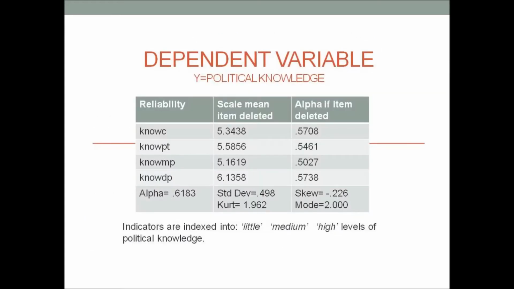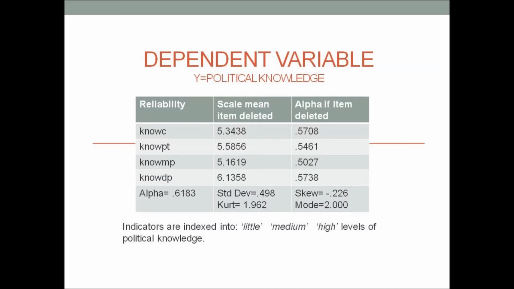My dependent variable measuring the concept of political knowledge was created through an index of 4 indicators. The indicators used are whether they could identify their local councillor, identify presidential term limits, identify their local MP, and name their deputy/vice president. These indicators created a reliable index with an alpha score of 0.6183. These indicators are close enough to represent my concept of political knowledge.